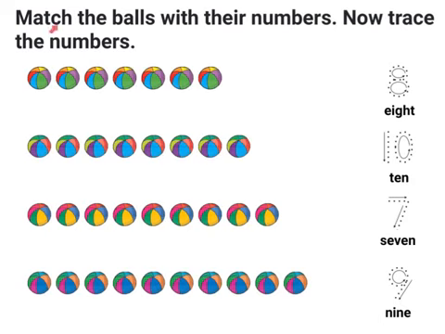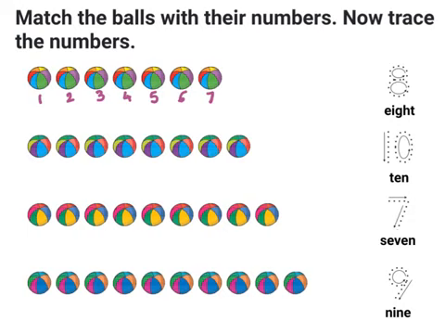The next question is, match the balls with their numbers. Now trace the numbers. In this question, first we have to match the balls to the numbers given here. Let's start with the first one. Let's see how many balls are out here. 1, 2, 3, 4, 5, 6, 7.